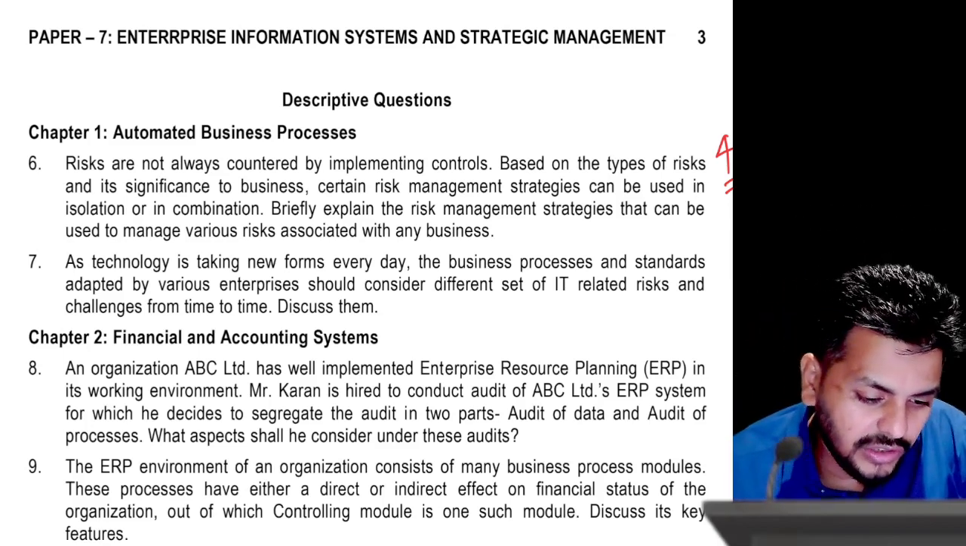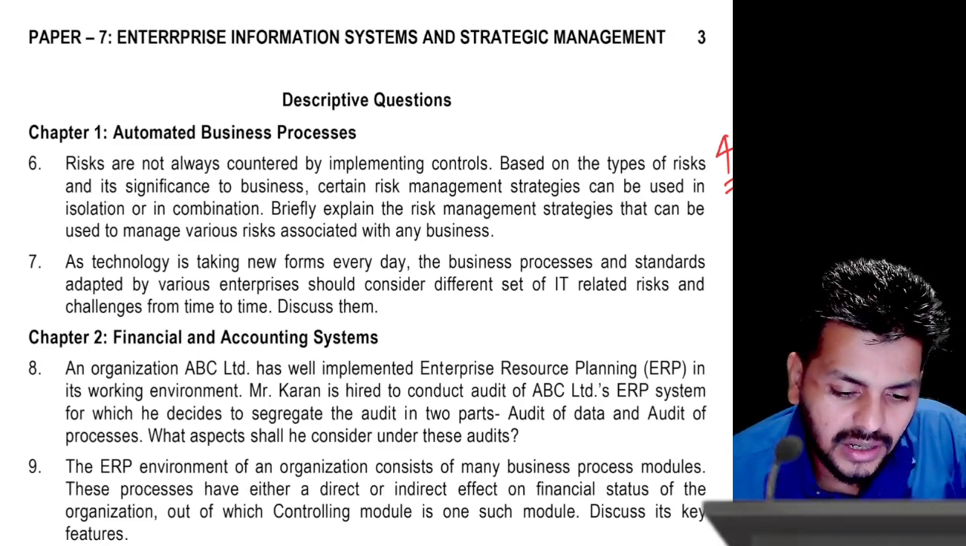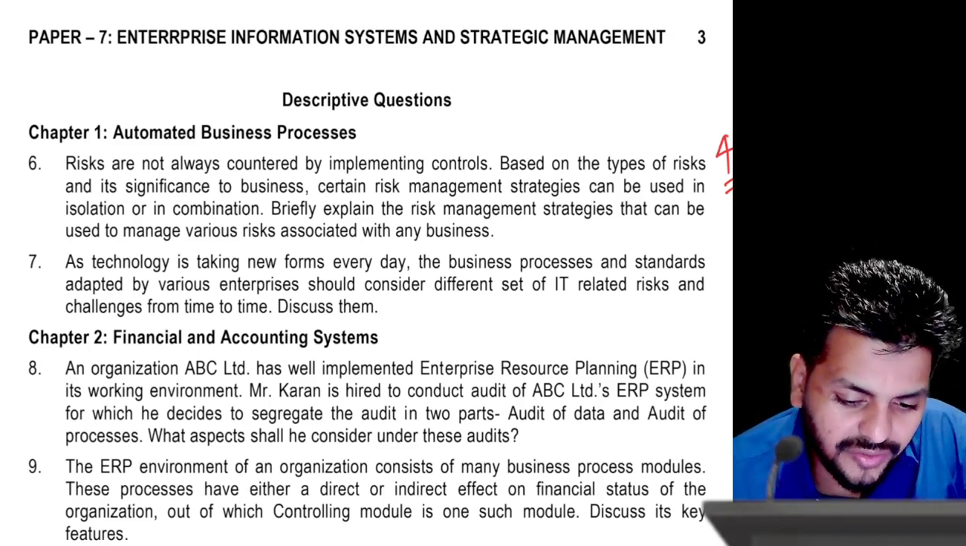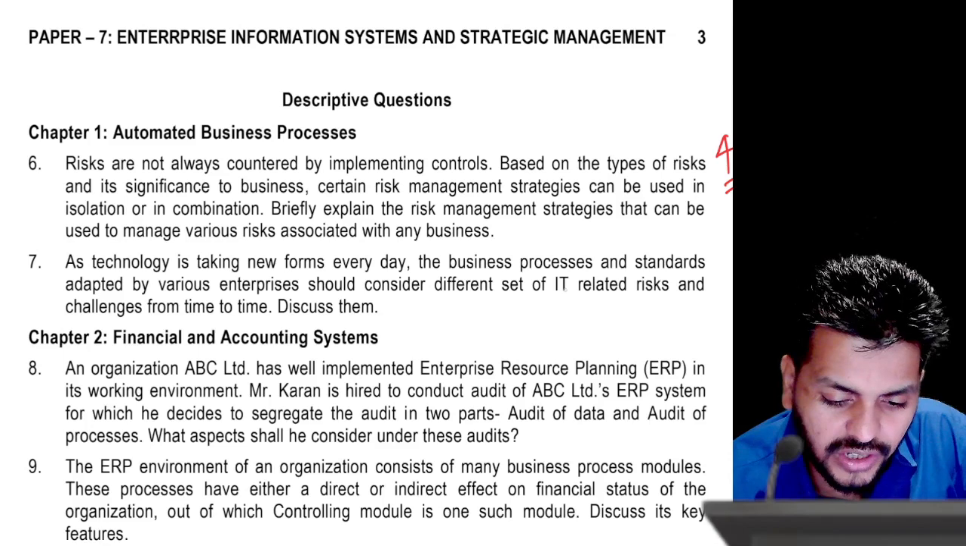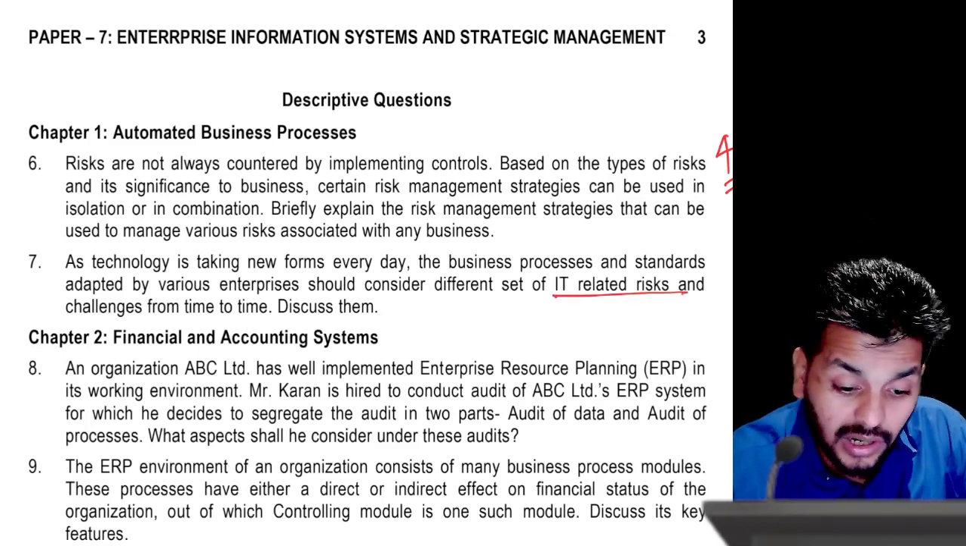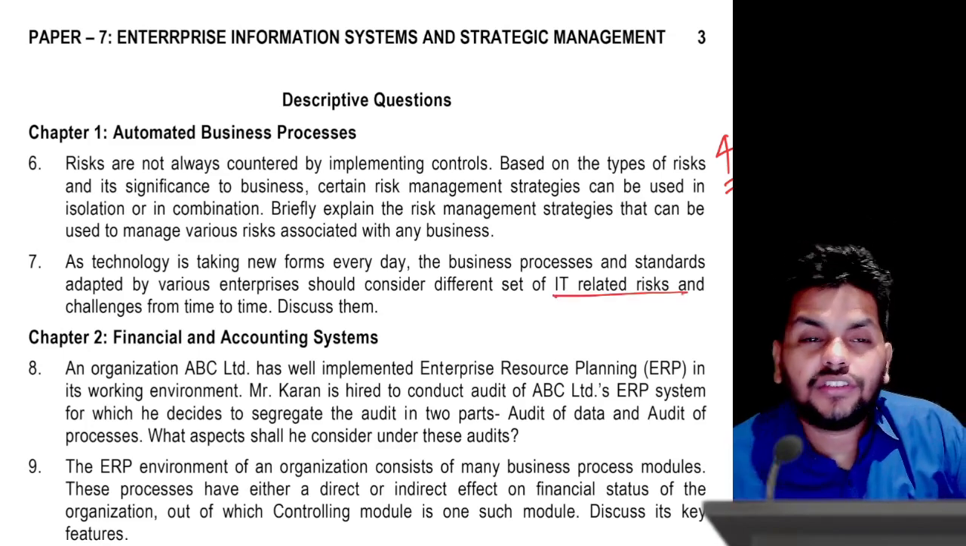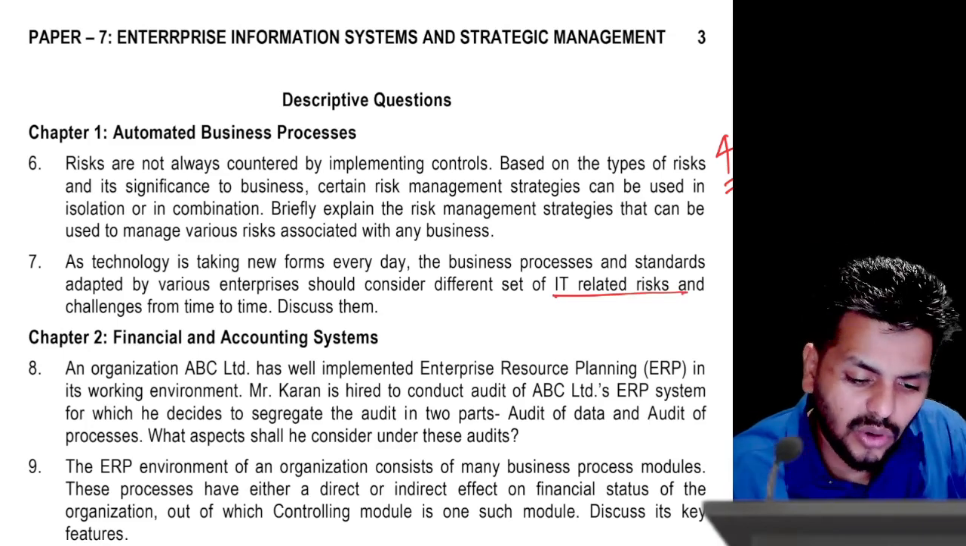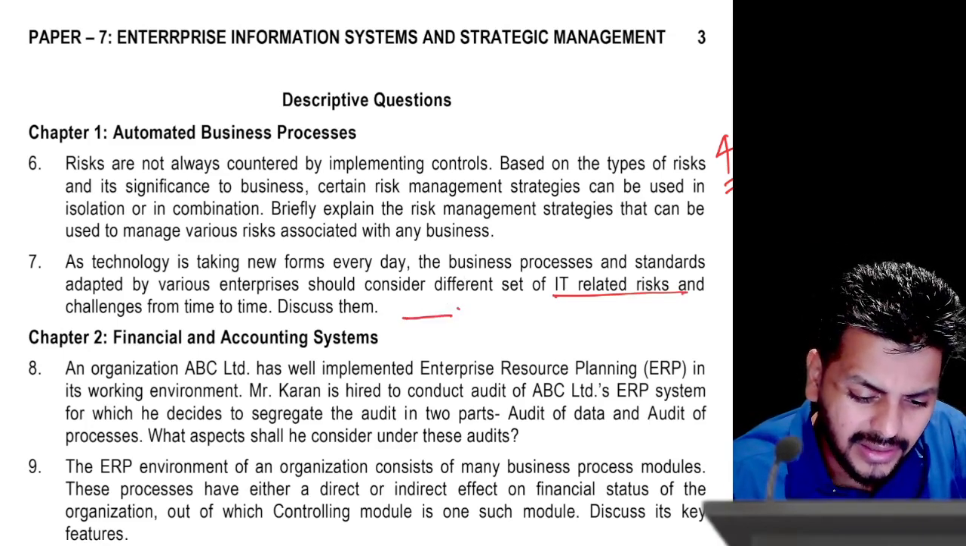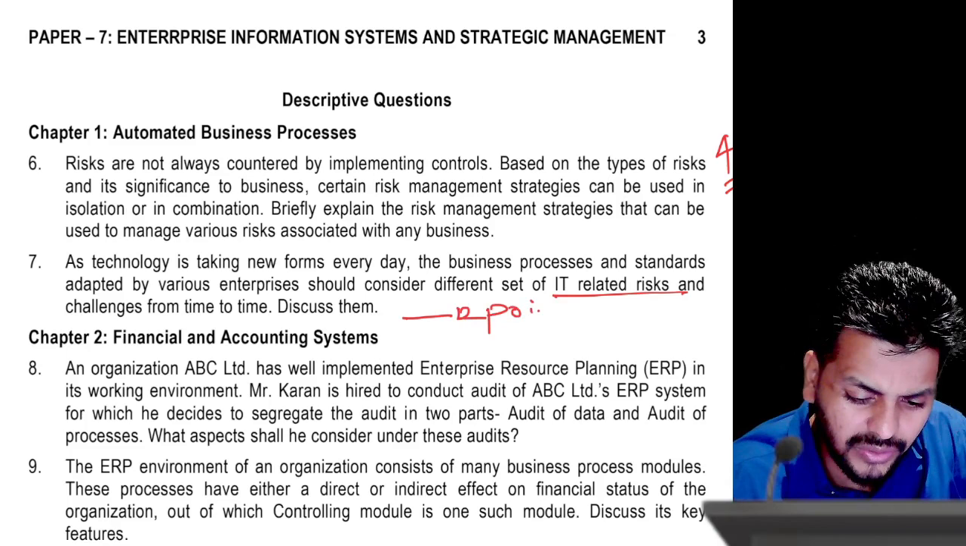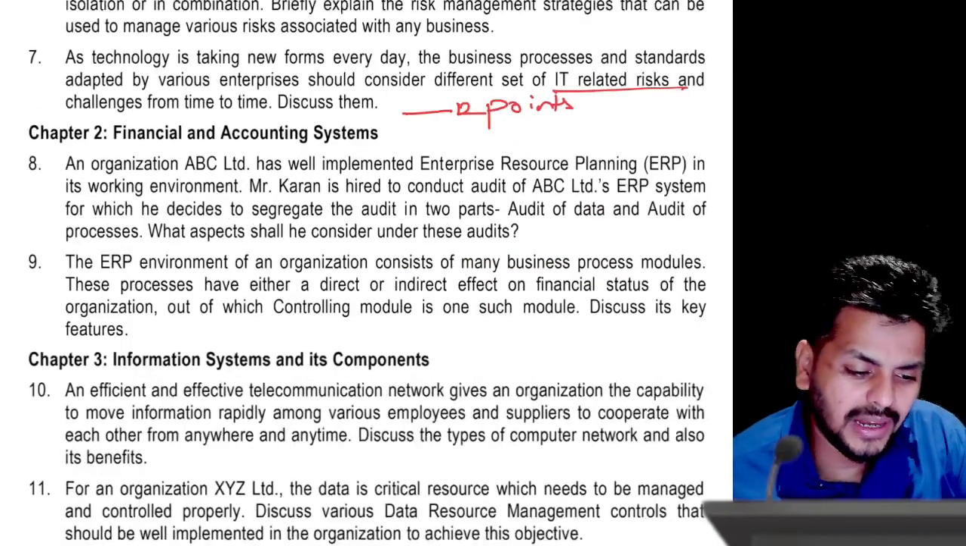And then as technology is taking new forms, we want you to discuss a set of IT related risks that change. So this is a long 12-point answer. Changes in technology, from ranging that to all of those, right? Obsolescence, or there are 12 points. This is a straight question from the first chapter. You can go with that.